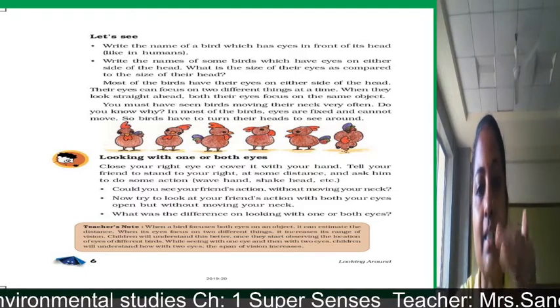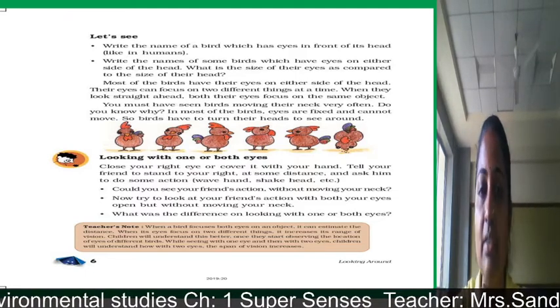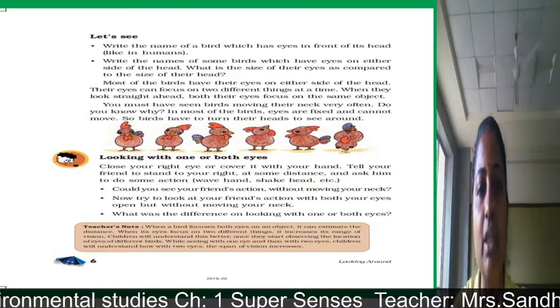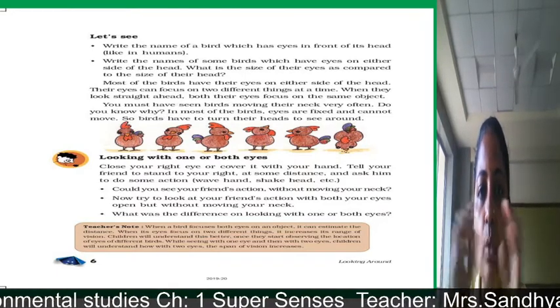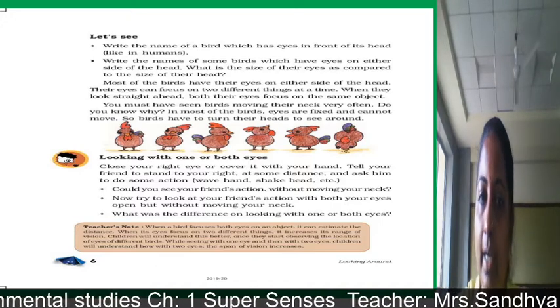They have suggested one activity, children, over here. It is a very good activity. With the help of this activity you will come to know the advantage of both eyes at the side of the head.